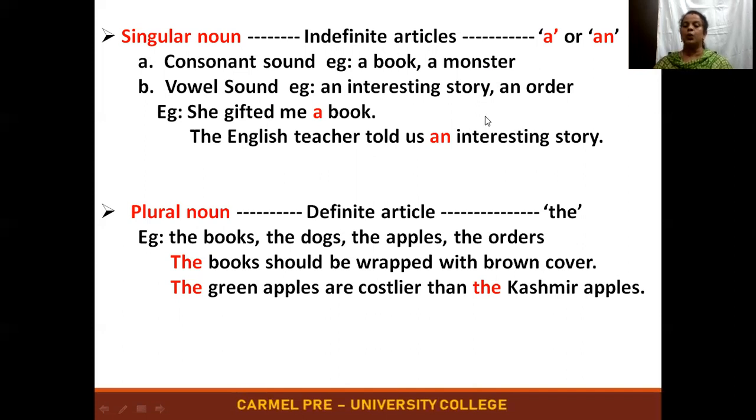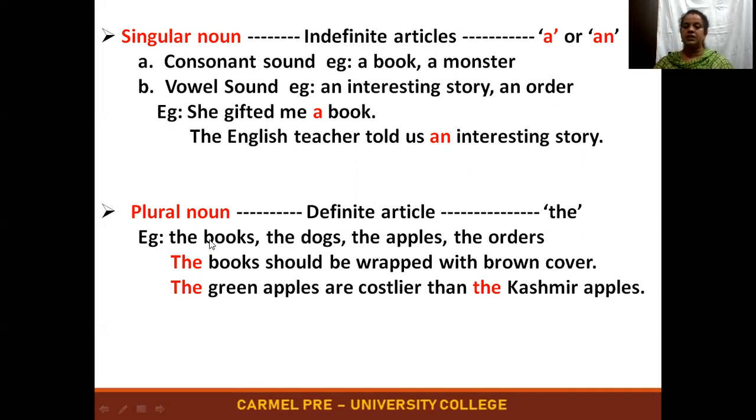So how to use the words? She gifted me a book. The English teacher told us an interesting story. So you should have made note that book and interesting story here are singular. And book started with a consonant sound, so we have used a. And interesting story is a vowel sound, so we have used an.